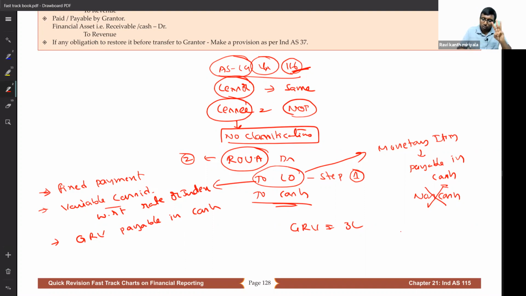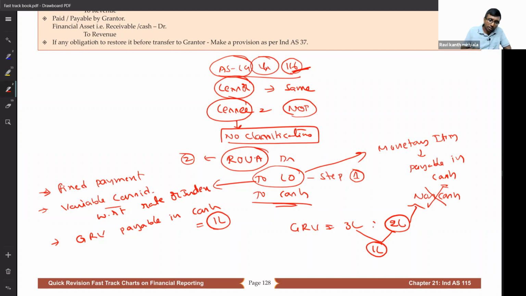Suppose when we return it, it is worth only 2 lakh. Then for the difference of 1 lakh, the lessee has to pay 1 lakh rupees in cash to the lessor. So in my calculation, only the GRV payable in cash, 1 lakh, will be considered, not the entire 3 lakh. The 2 lakh is non-cash consideration. Lease obligation should be only monetary, money payable, not the other way around.